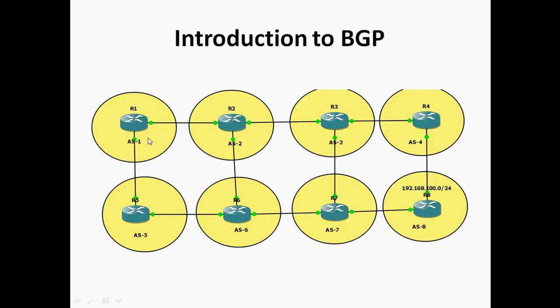So this is my autonomous system number AS1, and I am the network administrator for this autonomous system. I want to reach the 192.168.100.0/24 network from AS8, so I will choose the exit path. That is the only right I have. Either I will go via R2 or R5. That's it. If I select R2, then afterwards R2 alone decides how to reach autonomous system number 8.